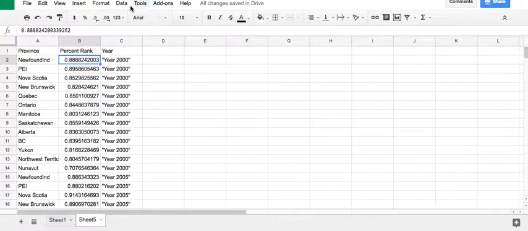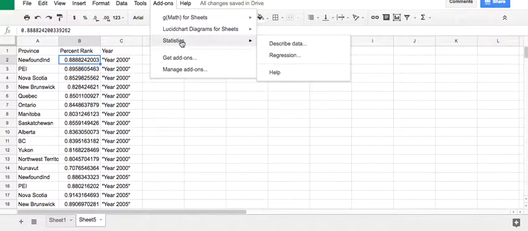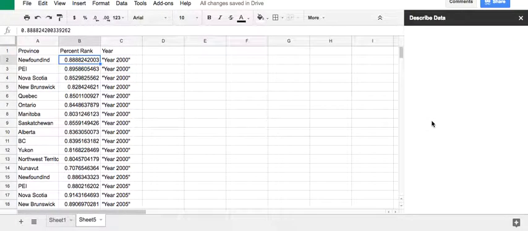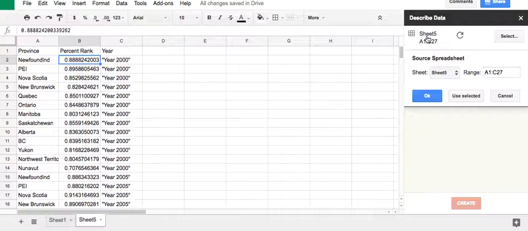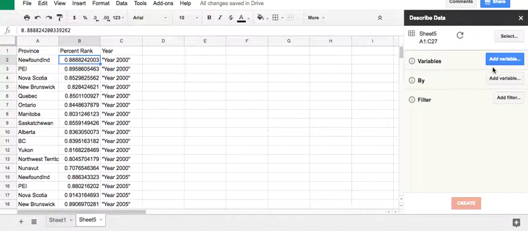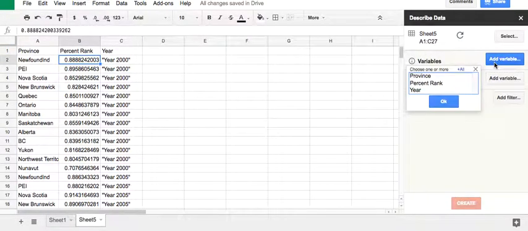And then what we're going to do is go to add-ons and then statistics. Again, we're going to go to describe data. So that's how we get a box plot, a description of the data. I just want to make sure that it's on the right sheet. So if it says sheet 5, A1 to C27, that makes sense. If not, you can click here and change the sheet, and you can change the range as well. But it should try to guess to take all of the range. And if you've got it set up nicely with your titles, it'll know what to do.